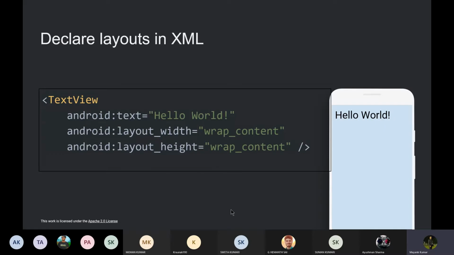Now in Android, you will declare your layouts using XML. XML stands for extensible markup language. If you have seen HTML, you can find it somewhat similar to that, but it is not the same actually.